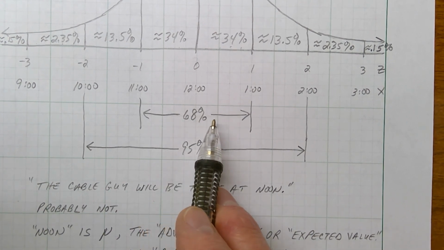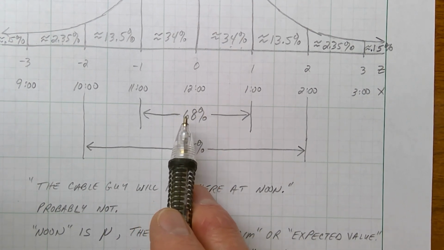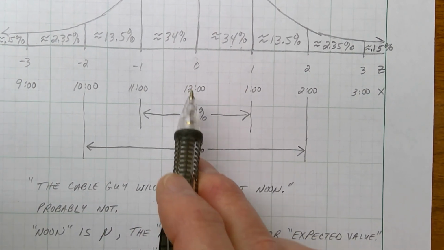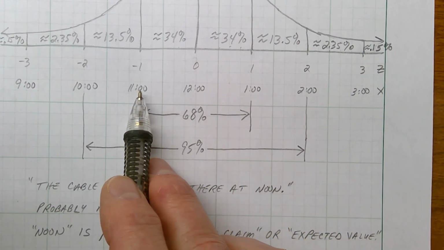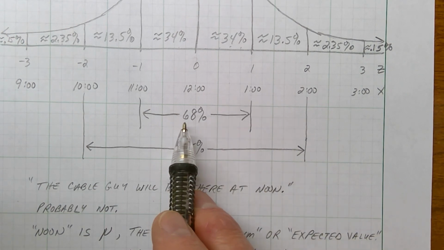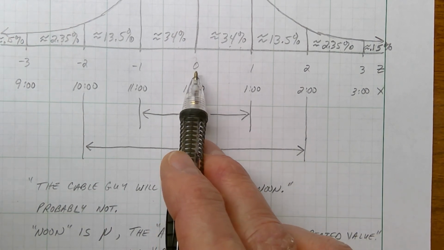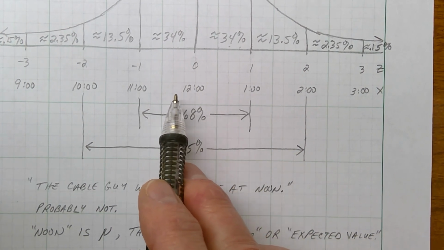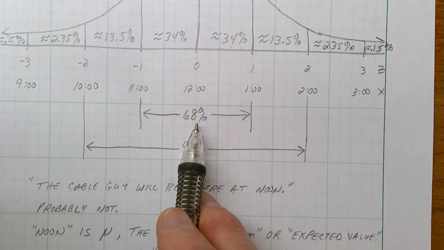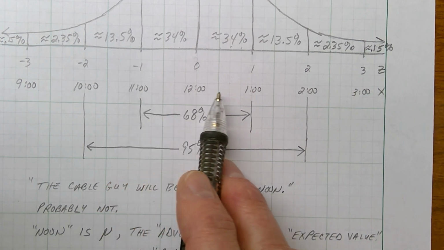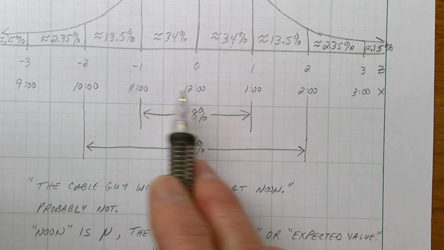How confident are they? They're 68% confident that his true arrival time, mu, will be between 11 and 1. He might arrive at 11:55 or 12:34, but they're 68% confident that his true arrival time will land somewhere in between 11 and 1.